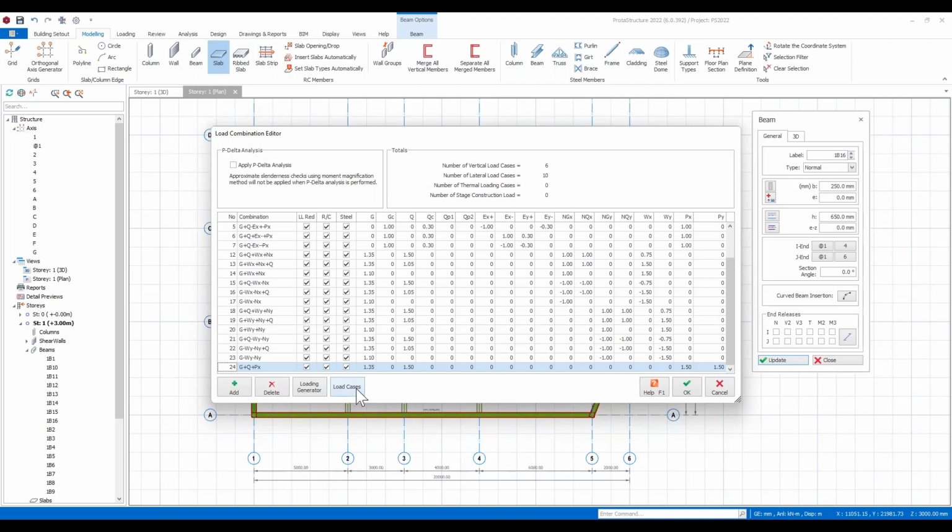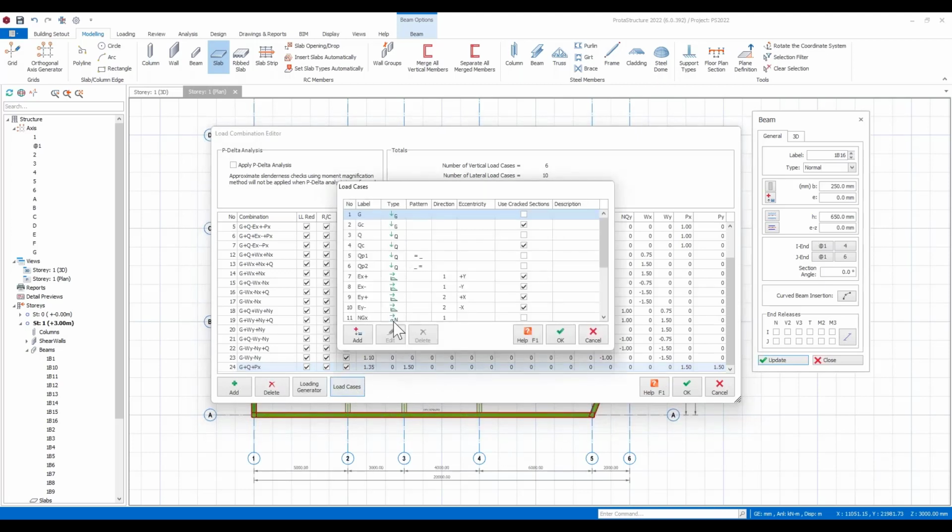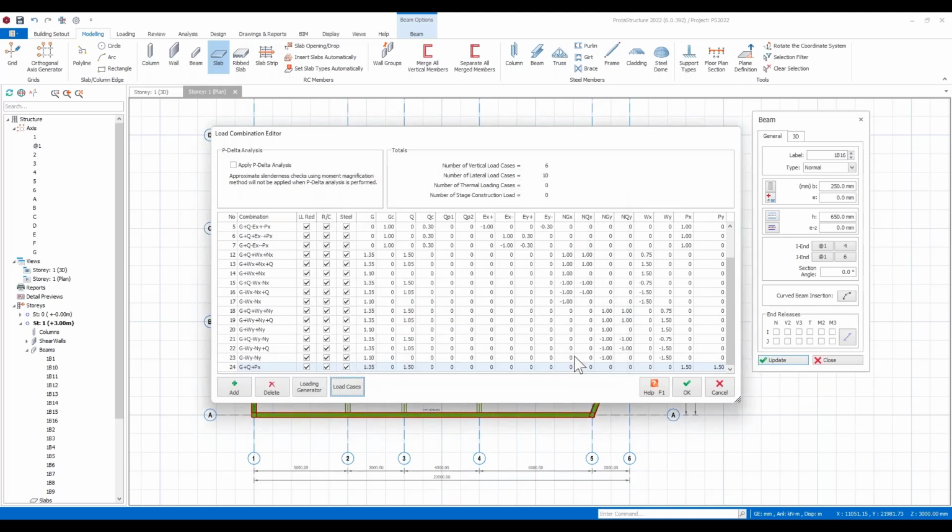You also have the ability now with this version to create any additional load case that you like. So if you would like to split out, for example, your dead load and your superimposed dead load, you could create a G superimposed case in here, and you could then assign loads to that case. So we now have full flexibility over creating any load case that you like within the system. Okay, it's all very versatile. Maybe you've got a crane load case and so on that's not covered by the combinations that we have here. You can easily come in and do that.